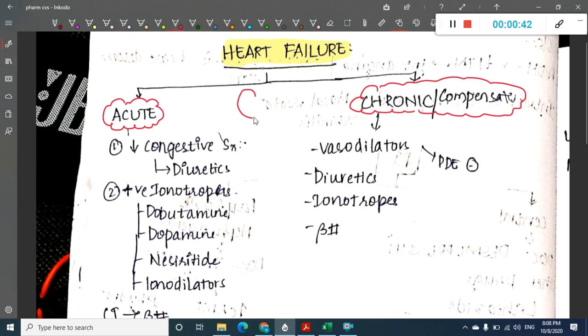So if you see, this is the heart with four chambers, two atria and two ventricles. Now what happens in acute heart failure is the heart is not able to pump blood properly from the ventricles to the aorta. Why is the heart not able to pump blood properly? What may be the causes?